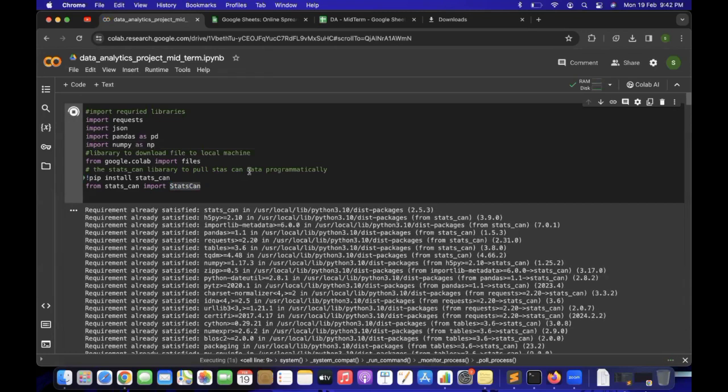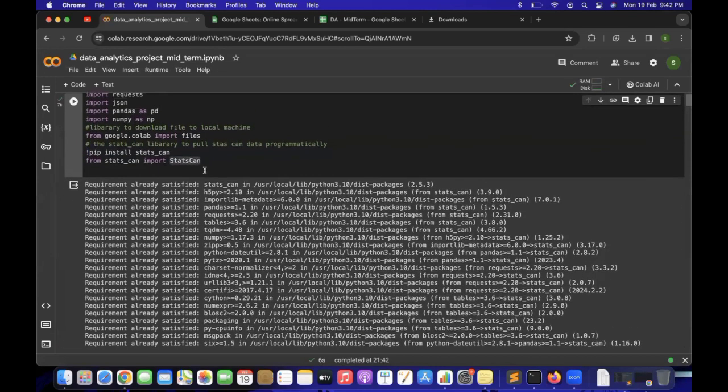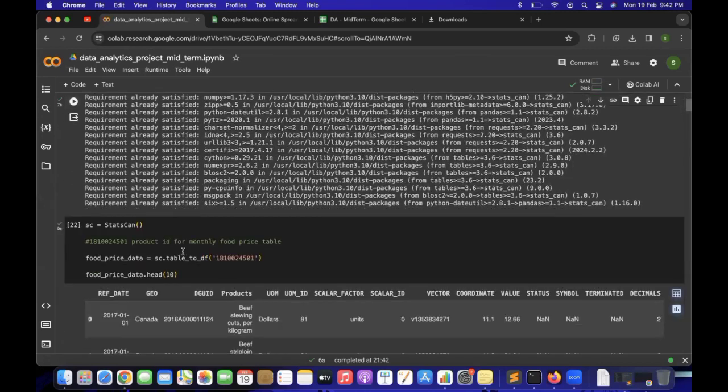I already executed this block. Let me rerun it again. So now the block is running and the code will be completed. Yes, the code is completed. Now we have imported all the required libraries.